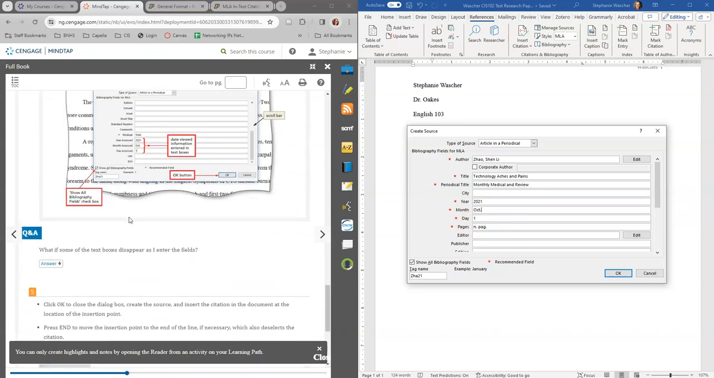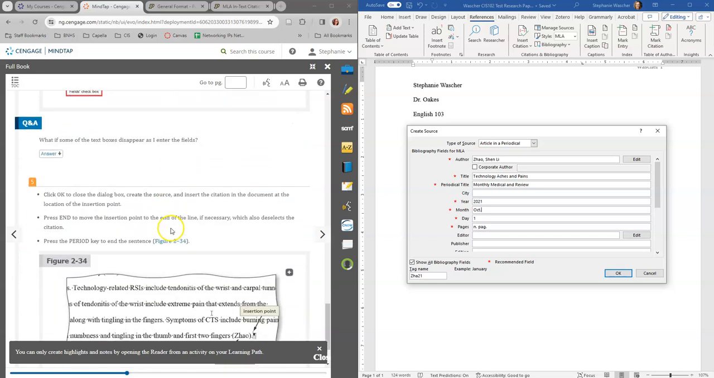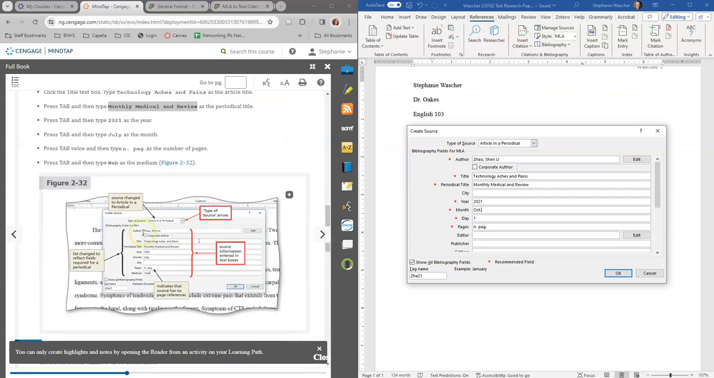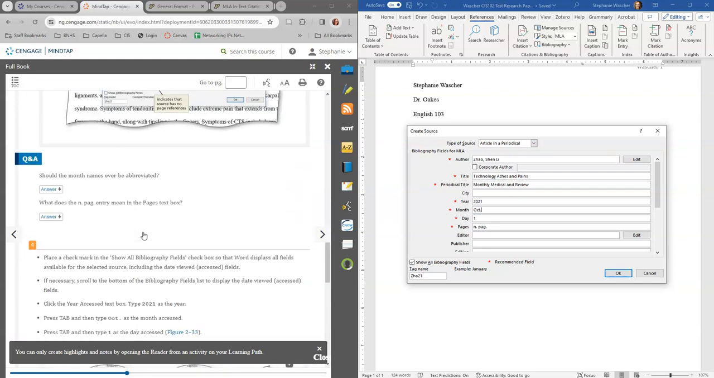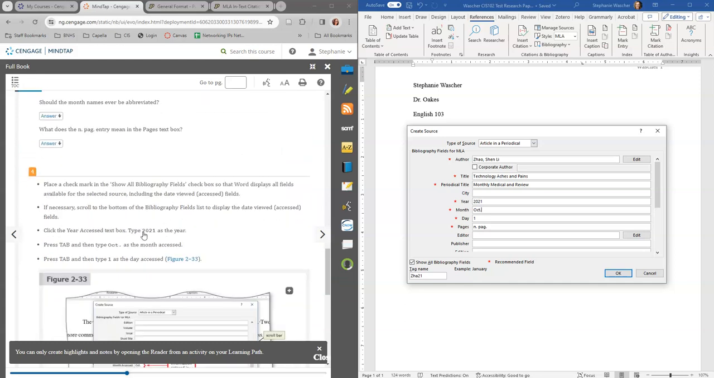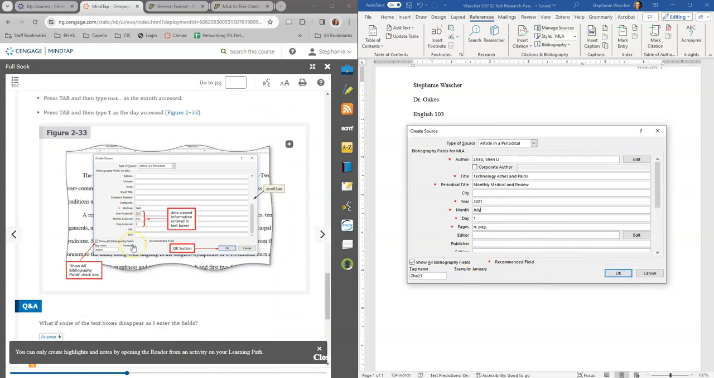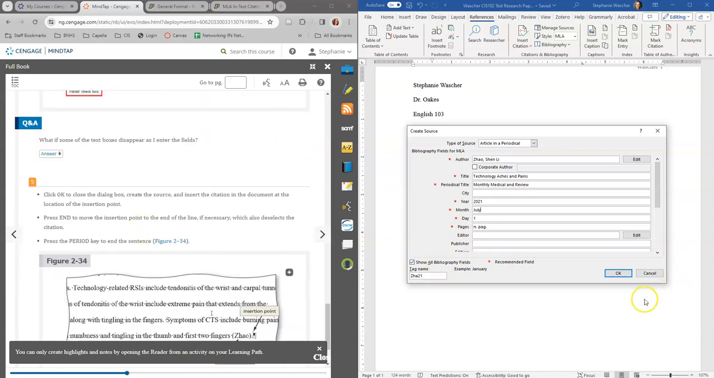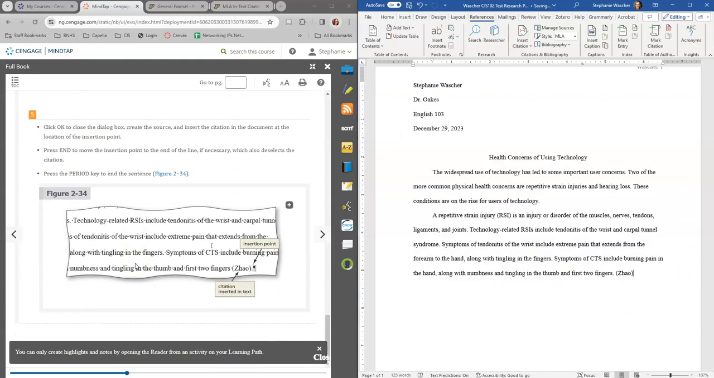Oh, we're creating a different source? I don't know why it did that to us. Oh, okay, all right. So let's do July. And I'm gonna click OK. And then it automatically puts it in.